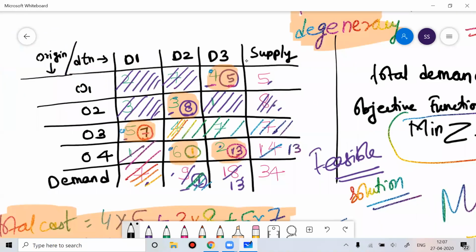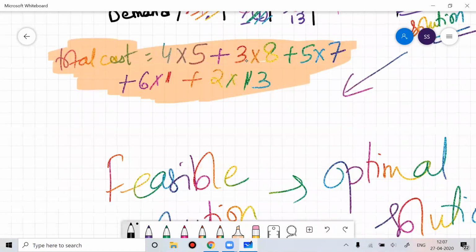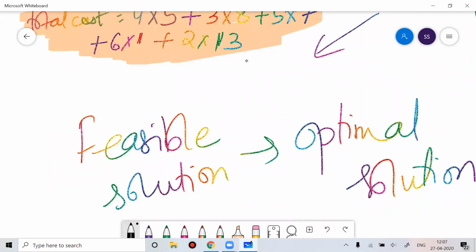Now you have to understand what we have done. We are trying to find a solution for the problem. When solving it, you randomly chose a variable and randomly got some values. With those values you calculated your total cost, and the answer you get is called a feasible solution.